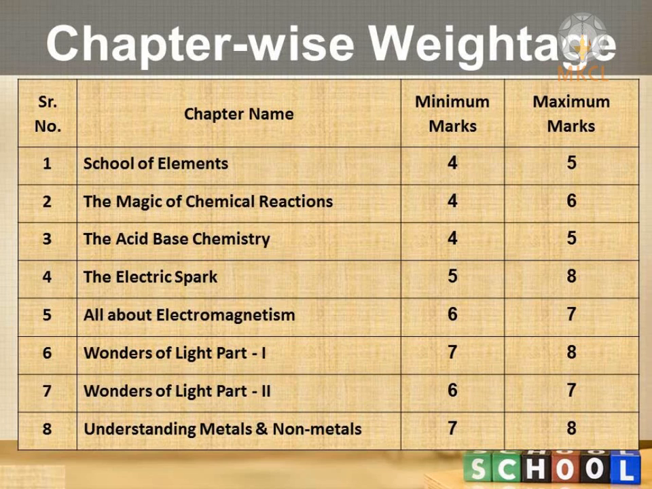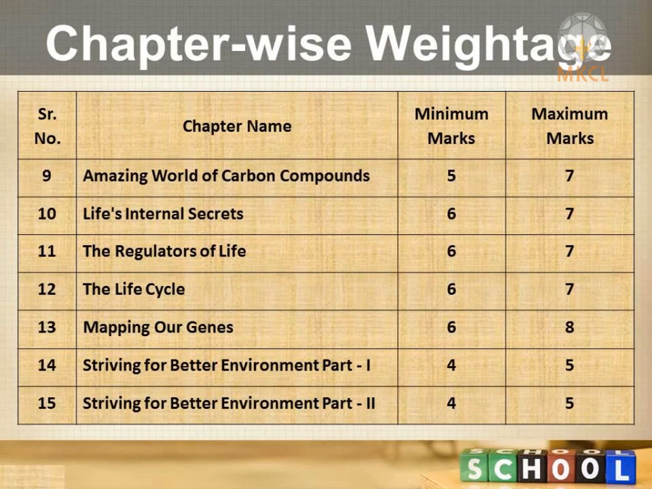Understanding metals and non-metals, the first chapter from section B, will carry 7 to 8 marks. Then the amazing world of carbon compounds 6 to 7. The life's internal secret, chapter number 10, the first biology chapter, is 6 to 7. Regulators of life 6 to 7. Life cycle 6 to 7. And mapping our genes is quite important because it carries a weightage of 6/8. The 2 new chapters, chapter numbers 14 and 15, each carry 4/5 marks. So when you total these marks, under compulsory the total will be 40, and with option it will be 50 for each section.